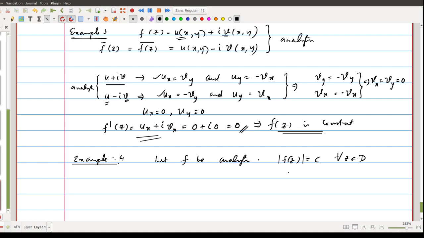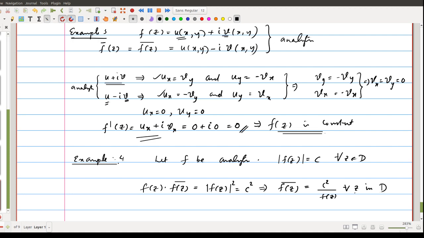Then you can say that mod f of z square is f of z times f of z conjugate. So whenever we assume that mod f of z is a constant, then we can say that f of z times f of z conjugate is equal to c square. From this you can say that f of z conjugate is equal to c square divided by f of z for all z in D.